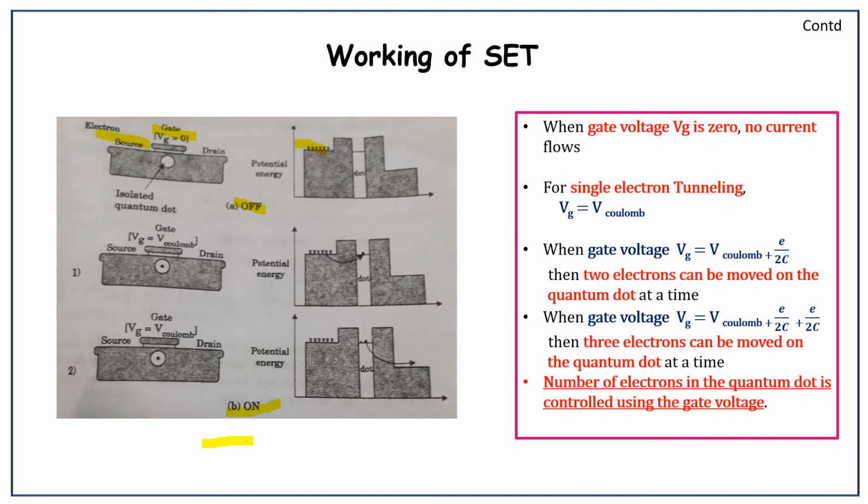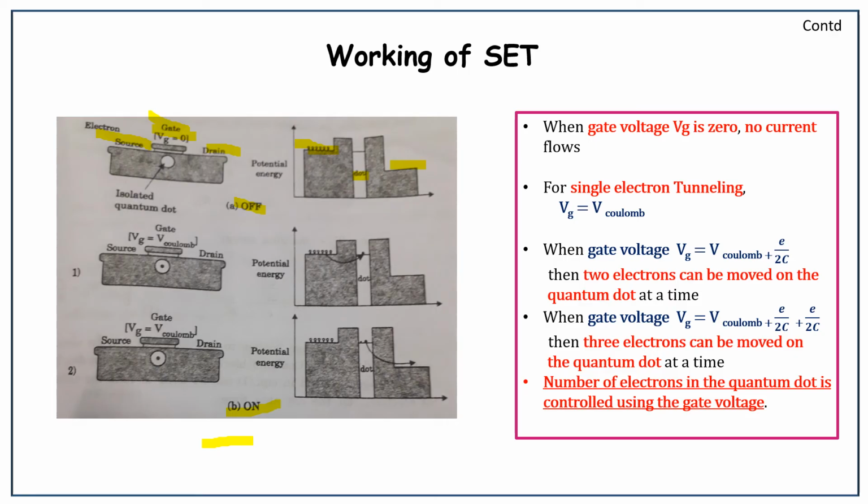Here it is a source, gate and drain. Also here source, quantum dot and drain.